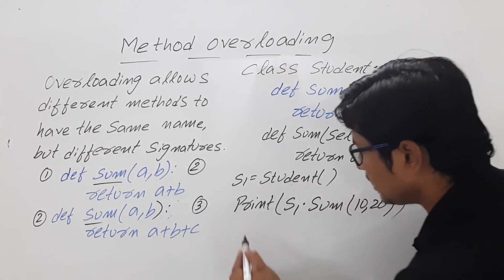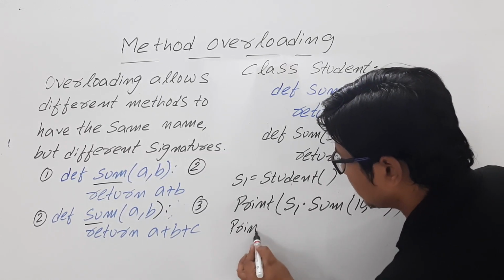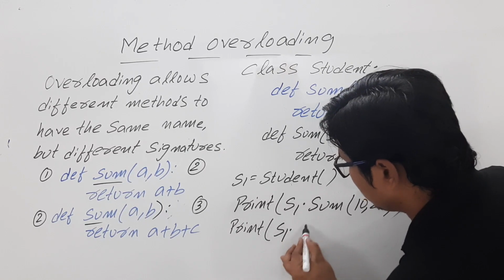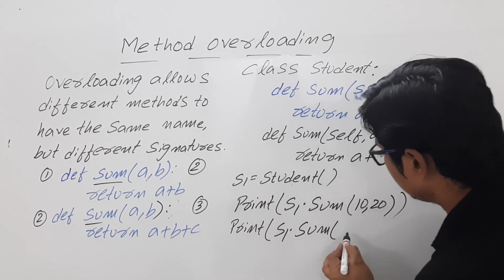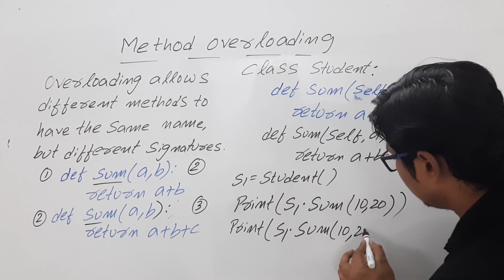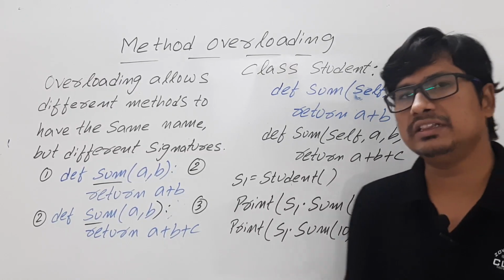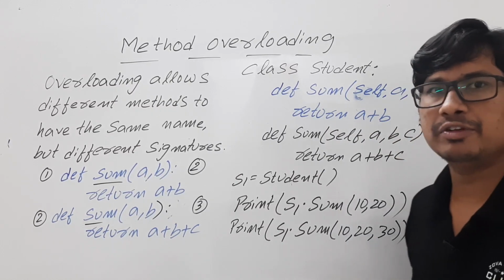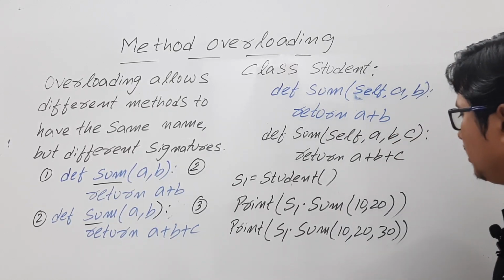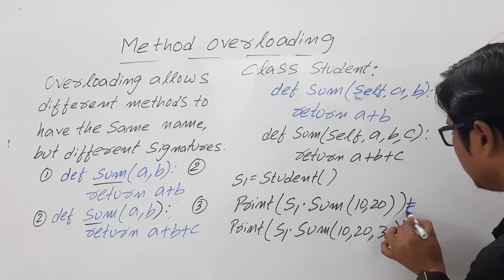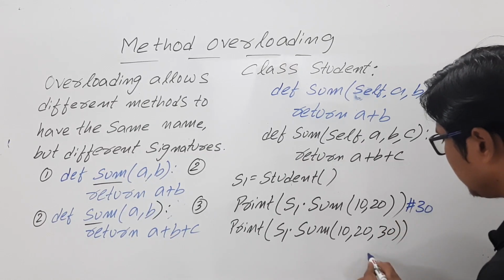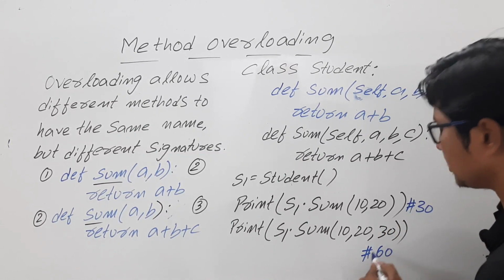Is it clear? Similarly, I am writing print s1 dot sum 10 comma 20 comma 30. Look at here. A lot of people who came from C++ and Java will say that this statement will give you the output as 30 and this statement will give you the output as 60.